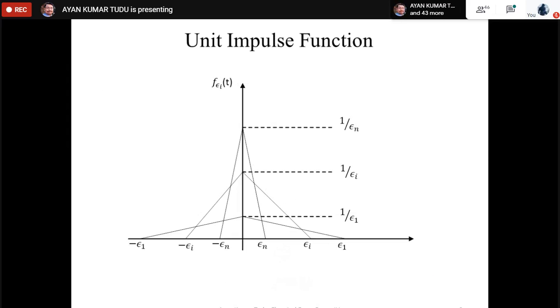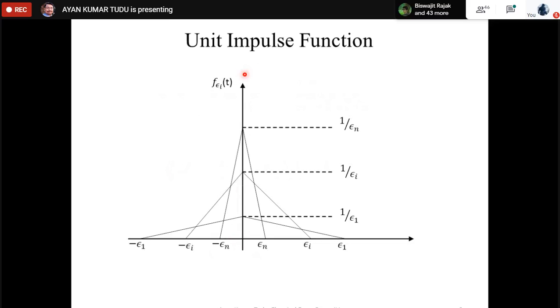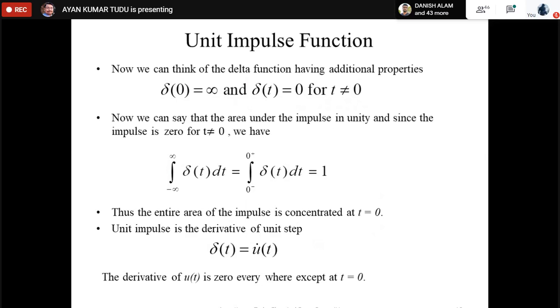As you can see, as epsilon tends to 0, we are tending towards infinity. So we can think of the delta function as having additional properties: delta 0 is equal to infinity, and delta t is equal to 0 for t not equal to 0.